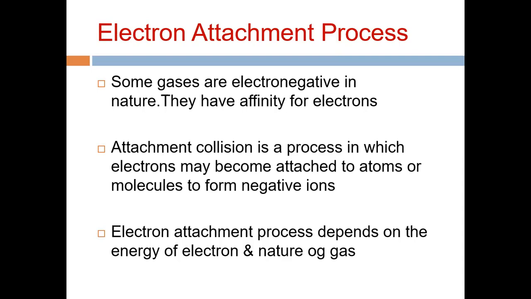So in this case, what happens? Some gases are electronegative in nature, meaning they have affinity for the electron. Attachment collision is a process in which an electron may become attached to an atom or molecule to form negative ions. Up to now, there was the formation of positive ions because electrons were released. Now in this method, there is an affinity for the electron. They are going to attract the electrons towards them. And this is the electron attachment process.